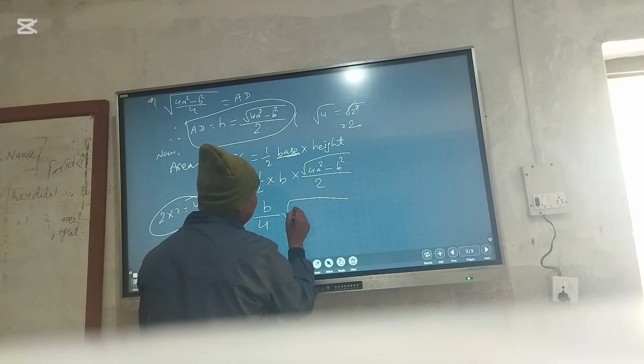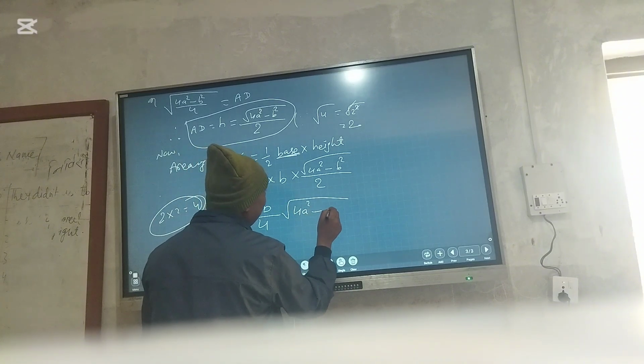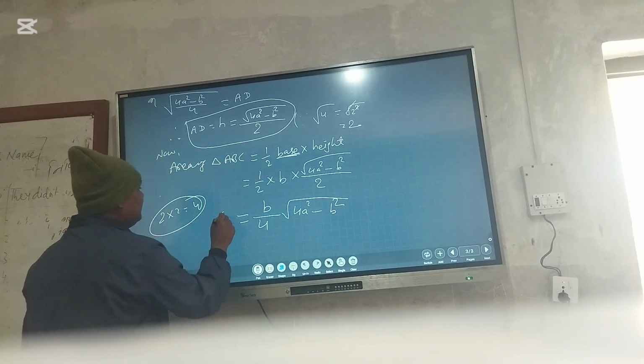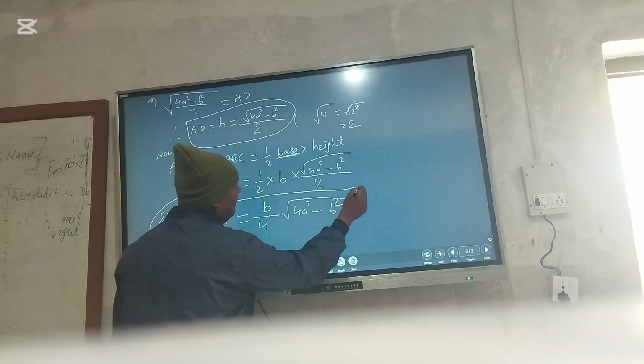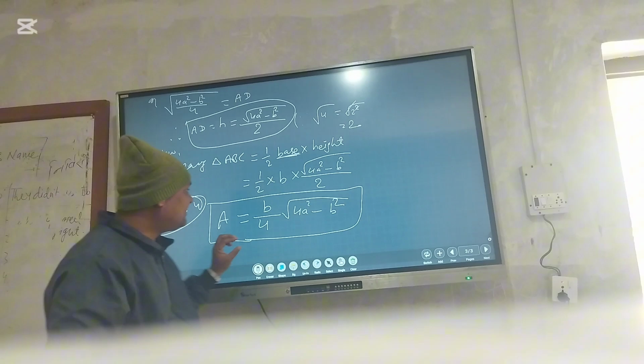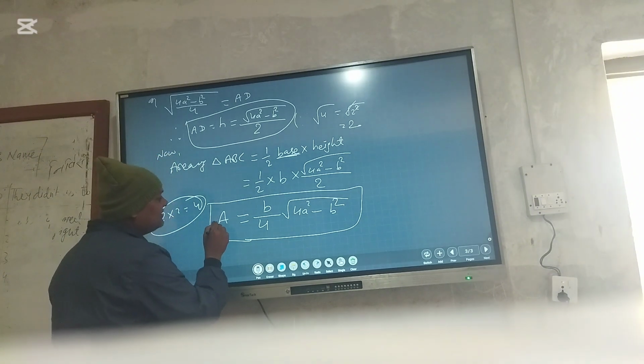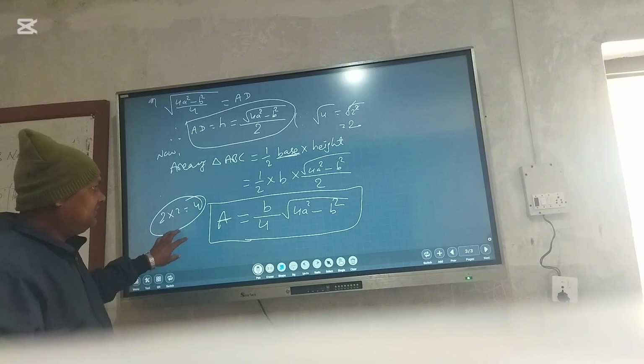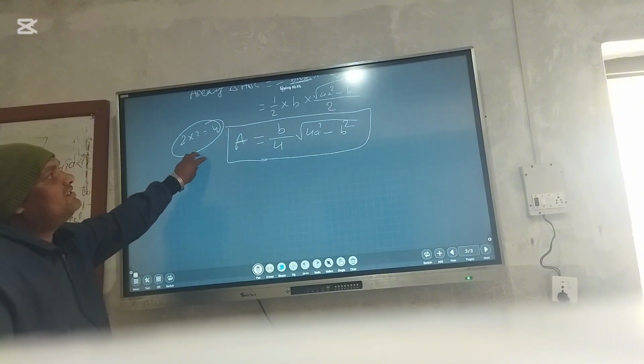And here is the square root of 4A square minus B square, which is the required formula of the isosceles triangle. In any isosceles triangle, we have to use this formula to calculate the area of that isosceles triangle.